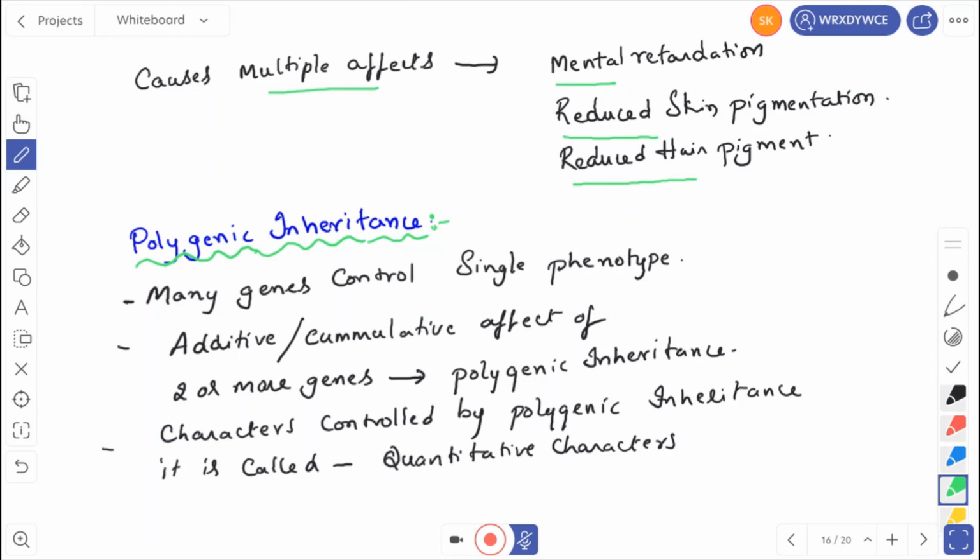So here phenylketonuria is due to the absence of an enzyme called PAH. That means the gene which synthesizes PAH has undergone mutation.